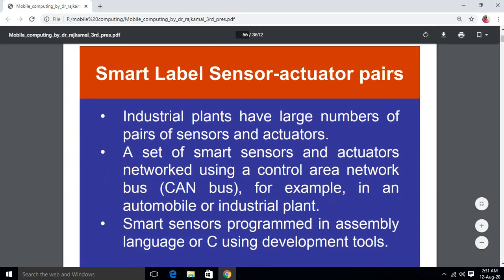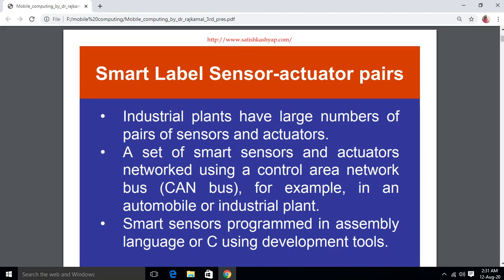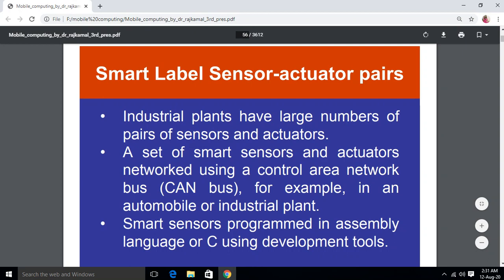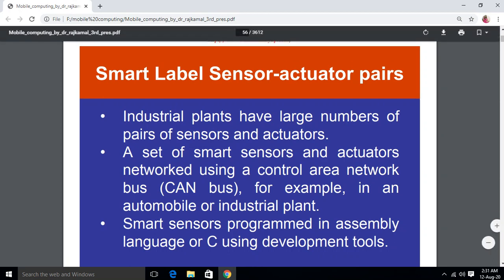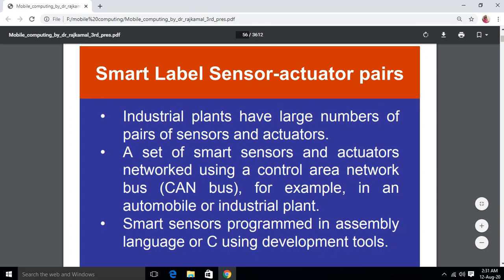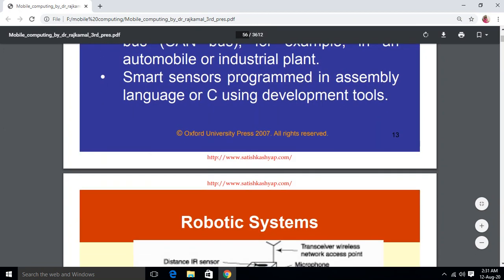Smart label sensor actuator pairs, some more examples: industrial plants have a large number of pairs of sensors and actuators. A set of smart sensors and actuators network using a control area network, CAN bus. For example, in an automobile or industrial plant, smart sensors are programmed in assembly language or C. So these smart sensors are developed in some programming language, like assembly language or C development tools, and basically work on the sensing devices.